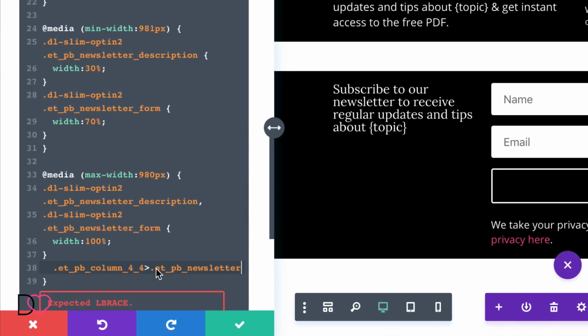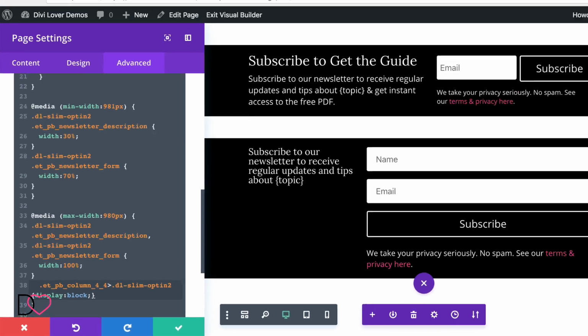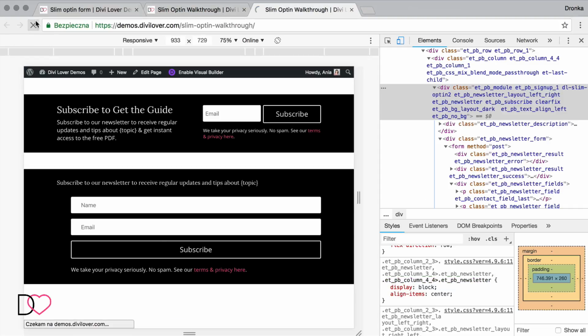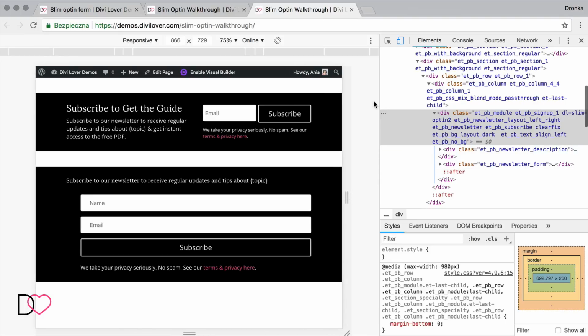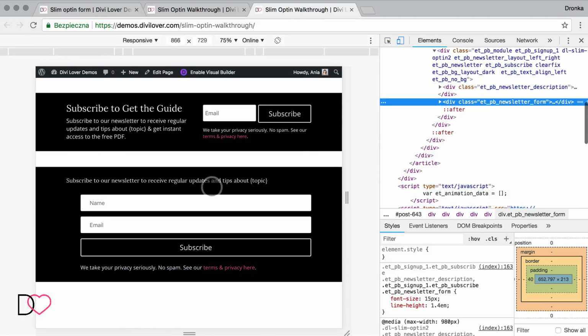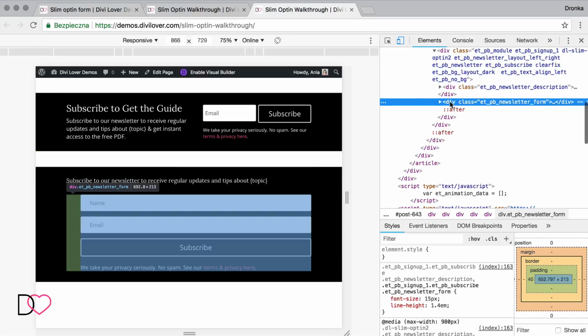But this is a class of our Slim Optin 2. Let's make it a display block. There's padding for the form that we need to remove.